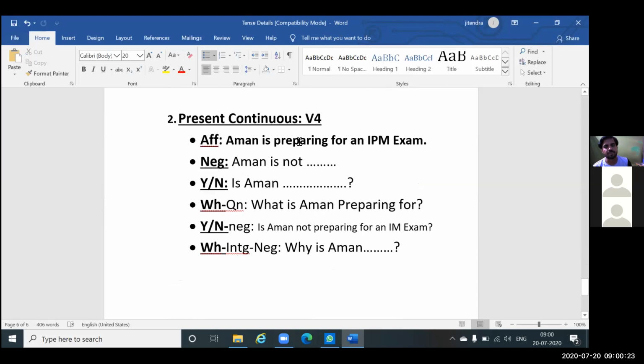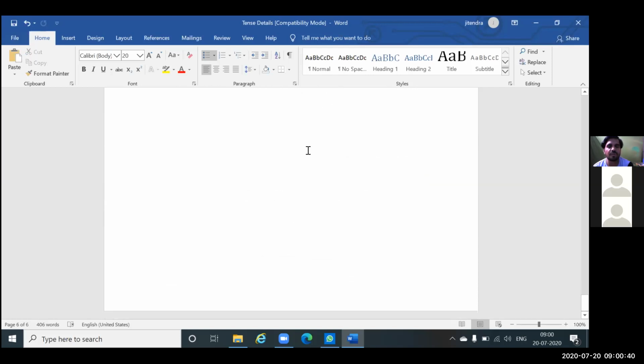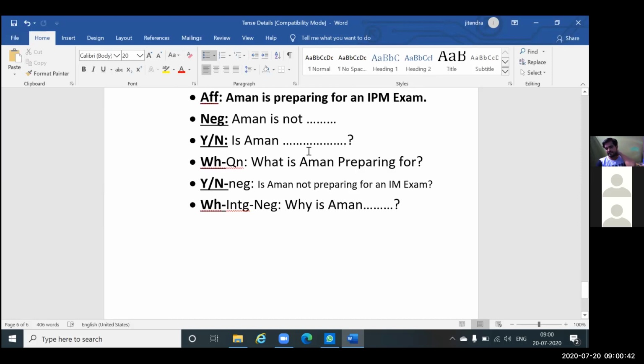Right. Now the present continuous. I have given one example of present continuous, because you can see the helping verb easily appearing here, which was not in simple. So this is how you have learned how to make sentences.